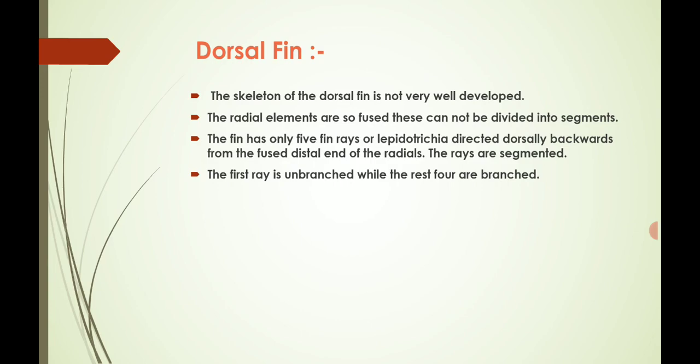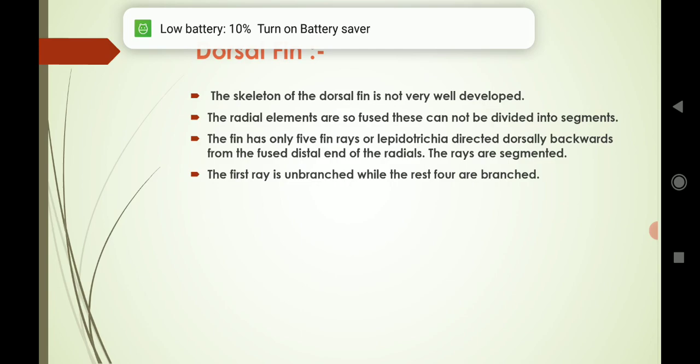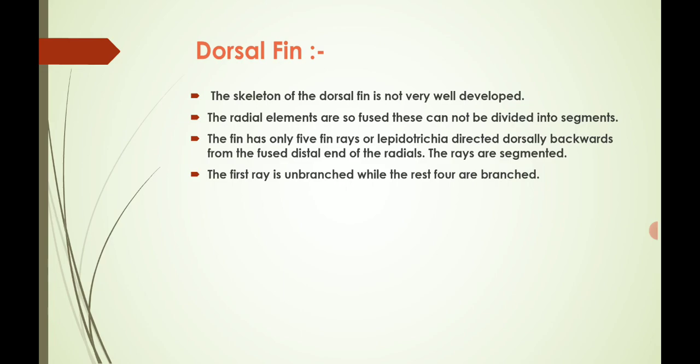The skeleton of the dorsal fin is not very well developed. The radial elements are so fused that they cannot be divided into segments. The fin has only 5 fin rays, or lepidotrichia, directed dorsally backwards from the fused distal end of the radials. The rays are segmented. The first ray is unbranched while the remaining 4 are branched.